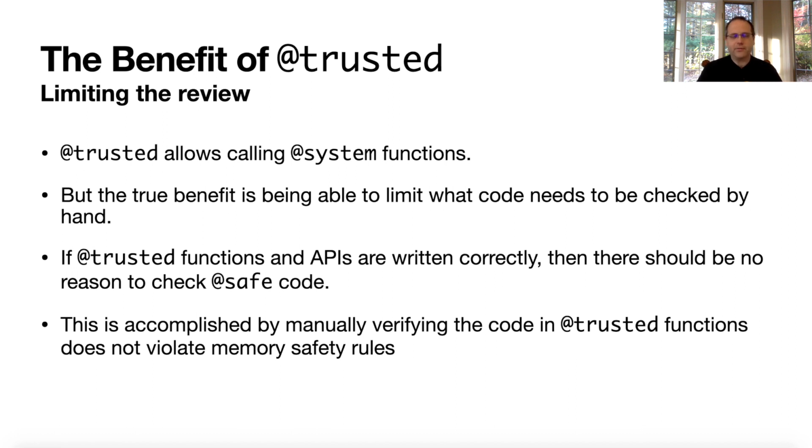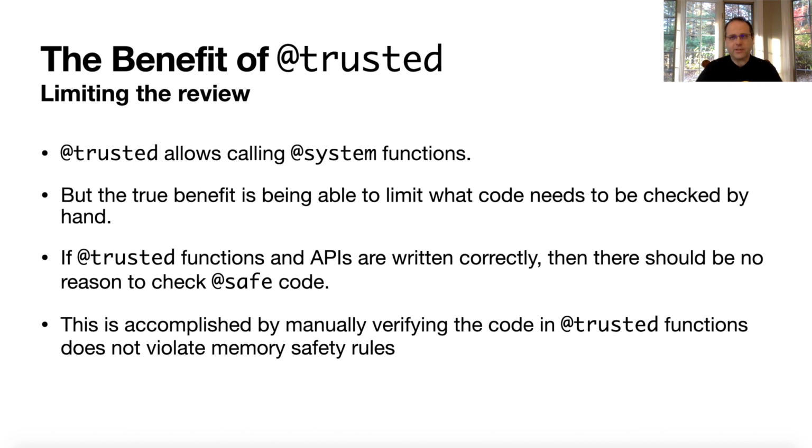You're limiting the review of your code. Trusted functions allow calling system functions, but the true benefit is to be able to limit what code needs to be checked by hand, right? Assuming that the safe functions obey their spec, you only want to have to check the trusted functions.